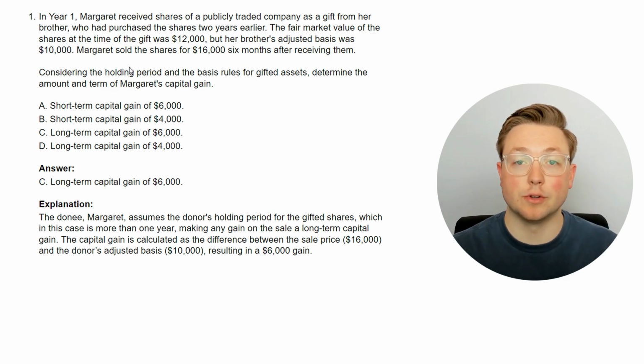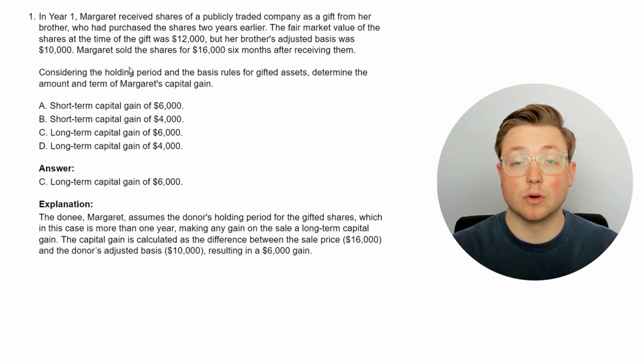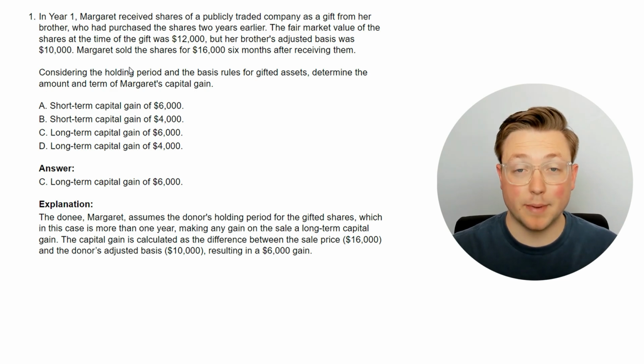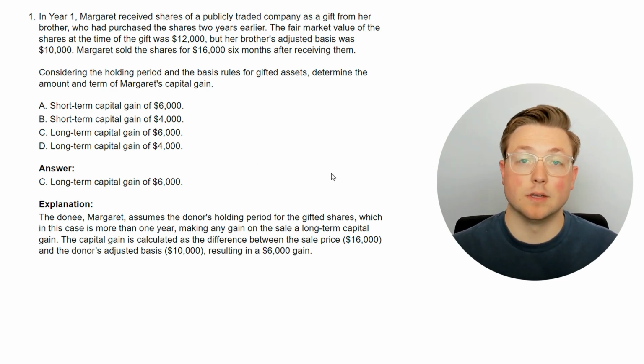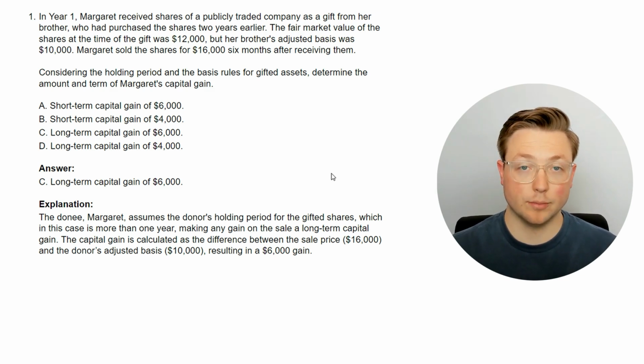So those are two things you can learn about gifted assets when it comes to capital gains. The donee takes on the donor's holding period and the donor's basis, and then you base the gain off of that. We will learn a little bit more about a different rule that applies if there's a loss in a little bit. But that's the basic idea with gifted assets and capital gains. So it makes sense that it was a long-term capital gain of $6,000. Let's go to the next question and learn some more.